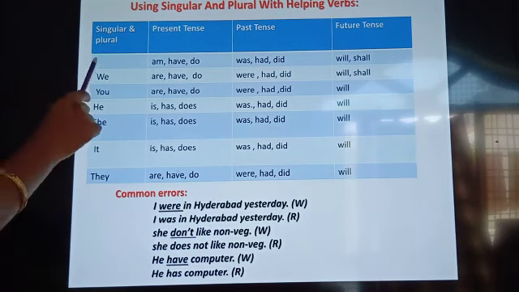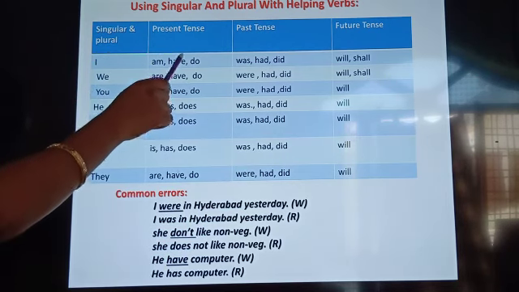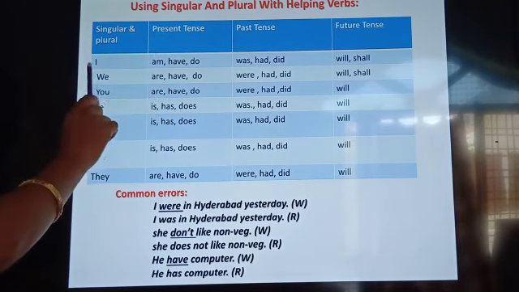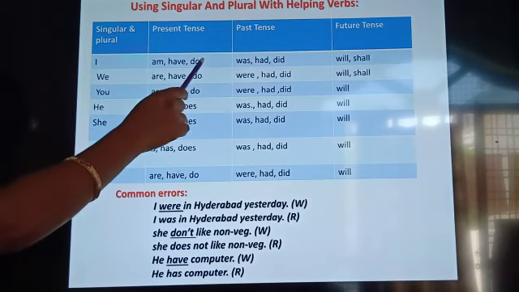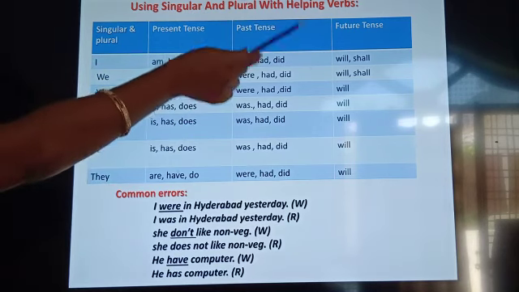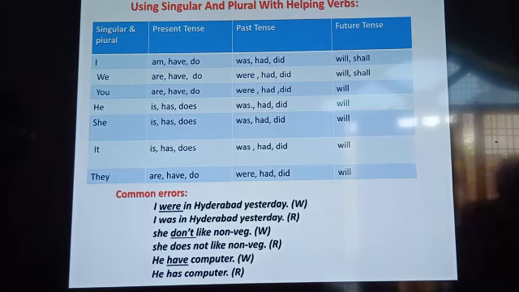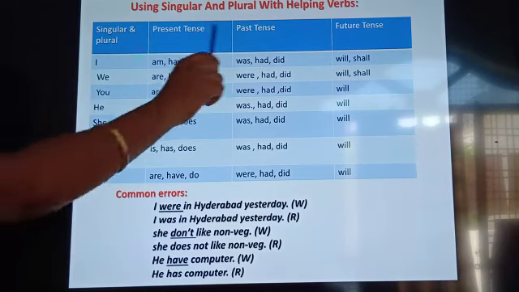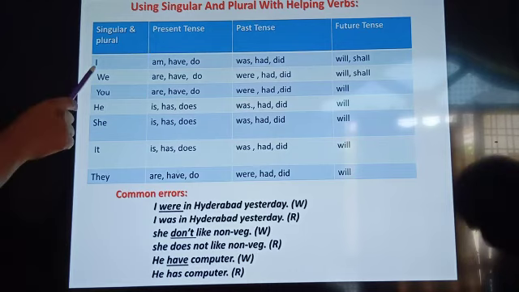So when I am using I am, I have. In the present tense, when you are using I, the verbs that you are going to use are am, have, do. In the past tense, you have to use was, had, did. In future tense, when I is there, obviously you will have will or shall.